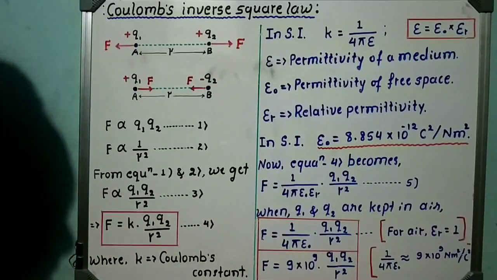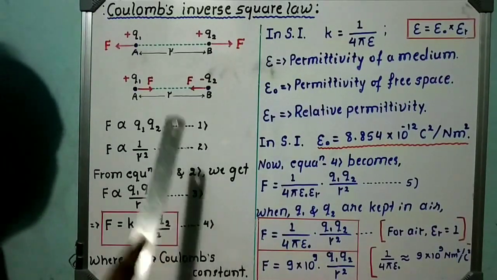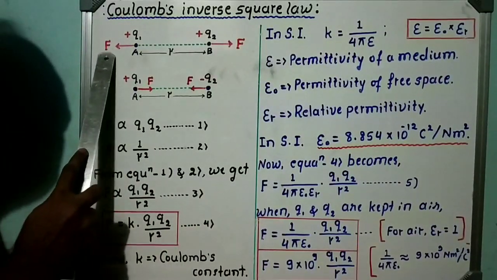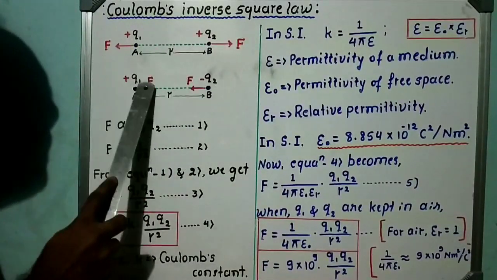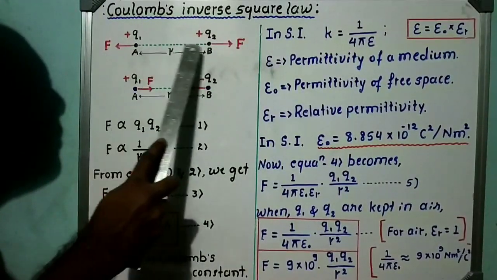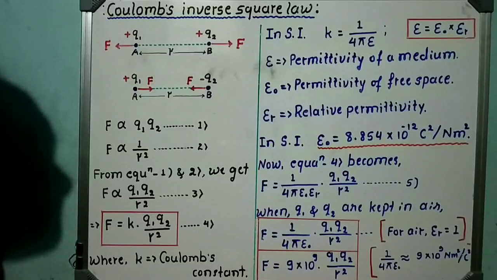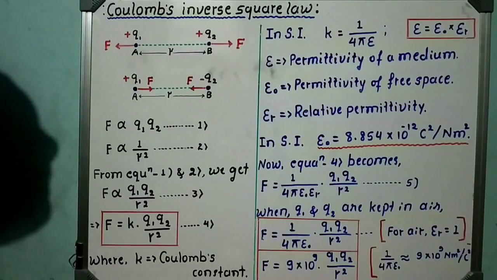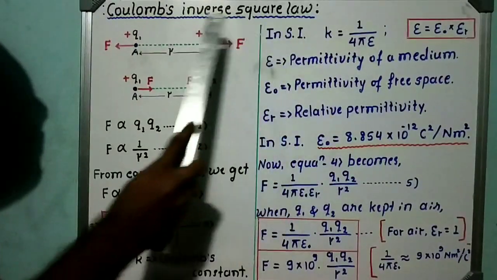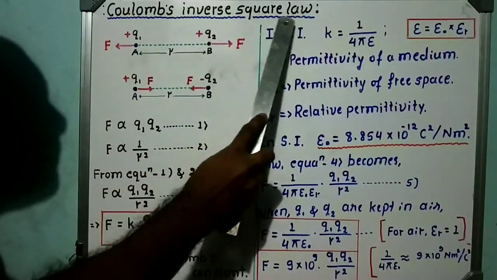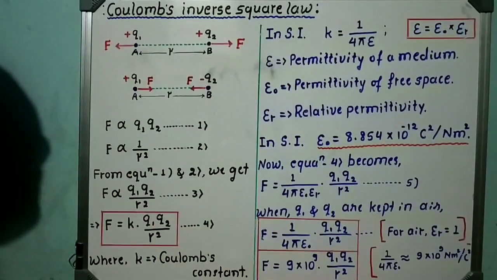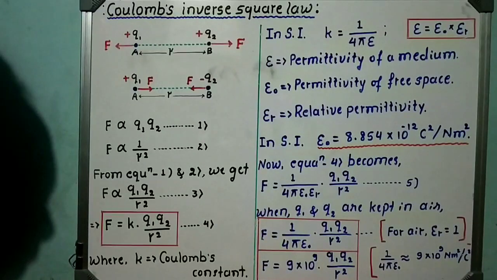We don't know this. To find the magnitude of the electrostatic force present between two static charges, a scientist Coulomb proposed a law. That law is called Coulomb's inverse square law. Now let us study what it states.